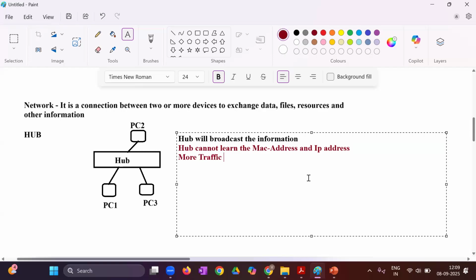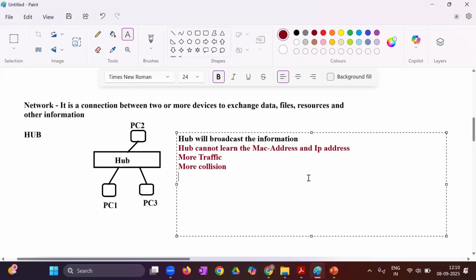More traffic will be there with this particular hub device. Now, you tell, whenever we have more traffic, don't you think that there will be more chances of collision? Yes, it means we can write more collision, more traffic, more collision in a network. Then what you can write? Means data collisions can take place, data loss can take place, right? Always the same thing is being repeated.